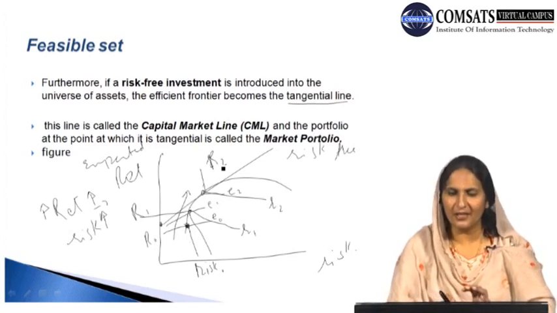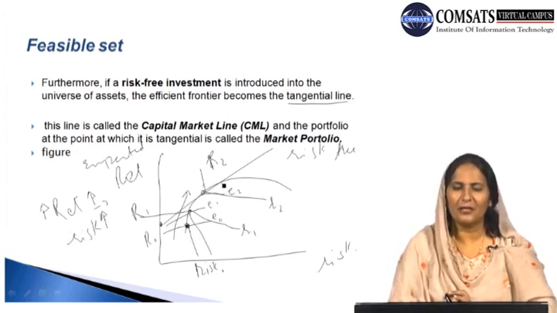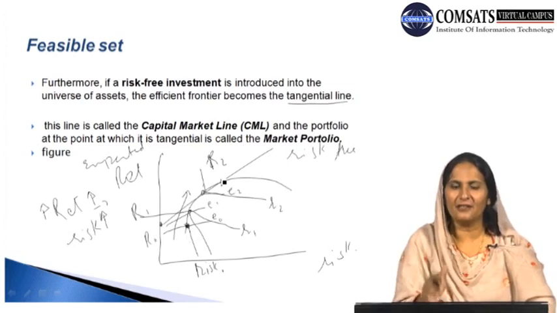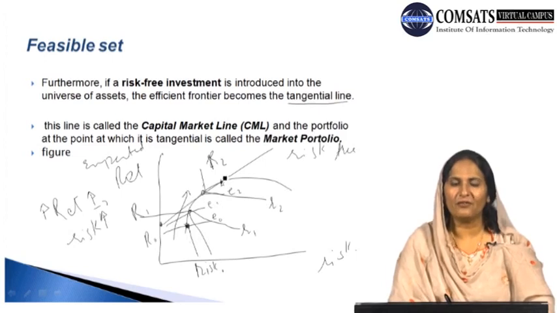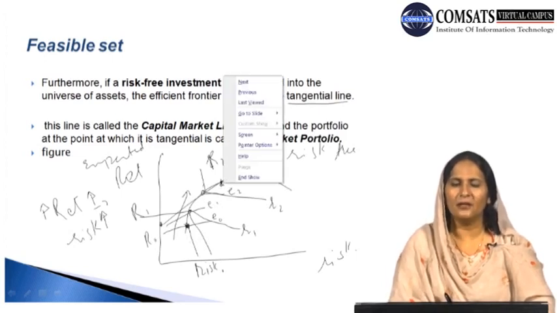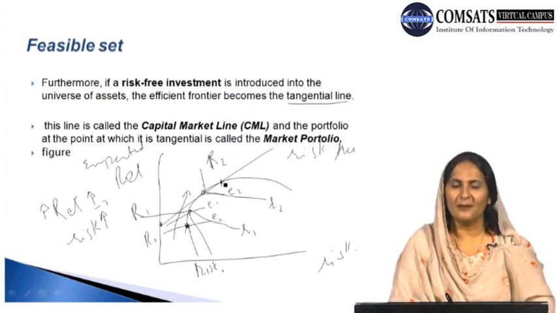But after a certain point, when it becomes tangent to the capital line or risk-free line, we can say it starts declining. The curve turns its direction, and we say that further choices are likely to reduce the return and increase the risk. If we move to, for example, point E5, we say that the level of risk has started increasing somewhat, and the level of return has started declining somewhat.